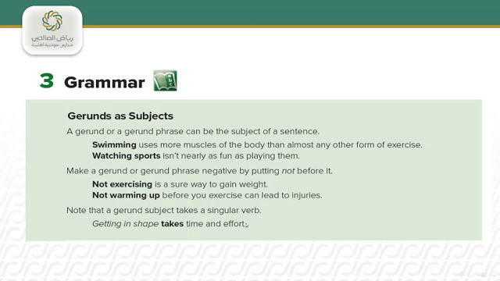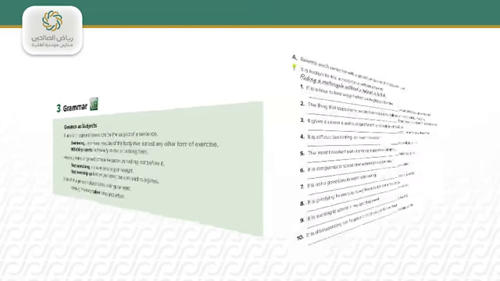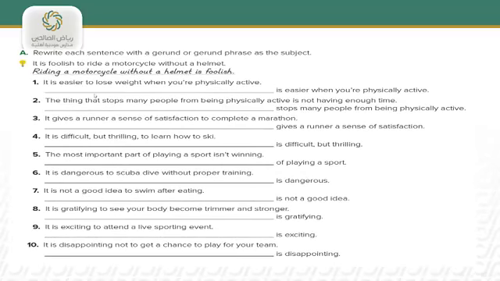Let's move to some exercises that may consolidate the point. In exercise A, rewrite each sentence with a gerund or gerund phrase as a subject. We need here to add a gerund or gerund phrase to work as a subject. The first one is done for you.